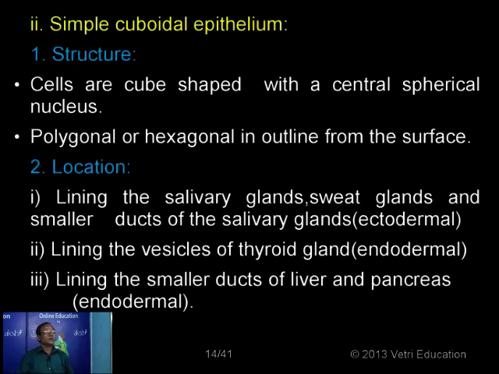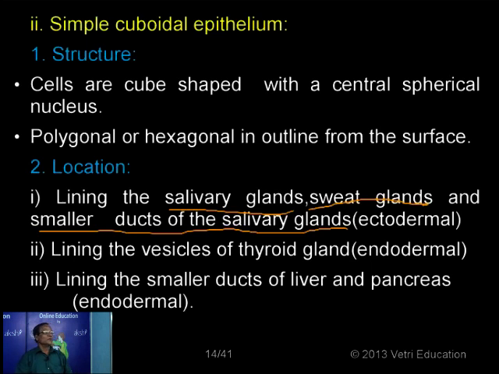Where is it located? Wherever you have the glands, mainly for example the salivary glands, the sweat glands, and also the smaller ducts of the salivary glands. All these structures have developed from the ectoderm. These are all the places, and all these structures have originated from the ectoderm. Origin-wise ectoderm. Then location, normally where there are secretory activities.